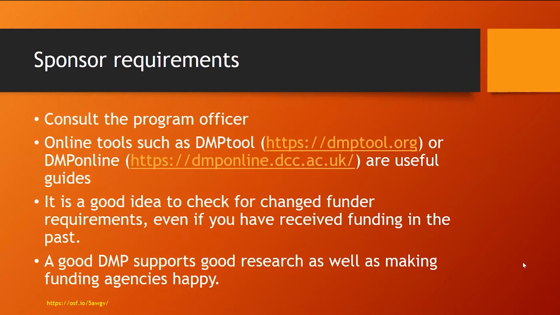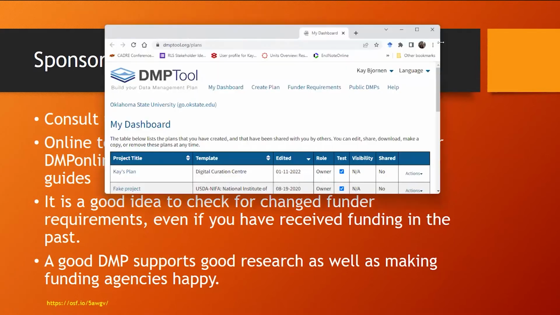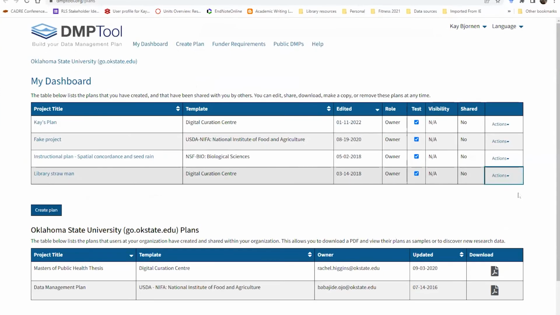The trend is definitely towards the funding agencies including the DMPs as part of the grant proposal review. So that's why it's good to know if there are certain things they might be looking for, emphasizing. That's the kind of thing you can learn from the program officer. Okay, let's look at DMP tool here. I'm going to have so many windows open here. It's not even going to be funny, but okay.